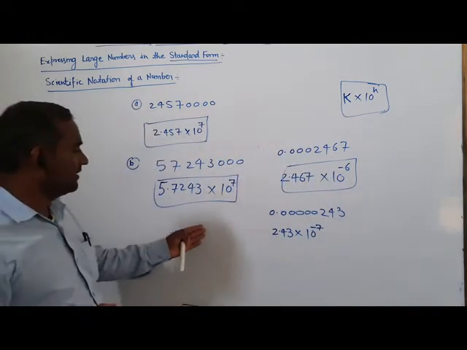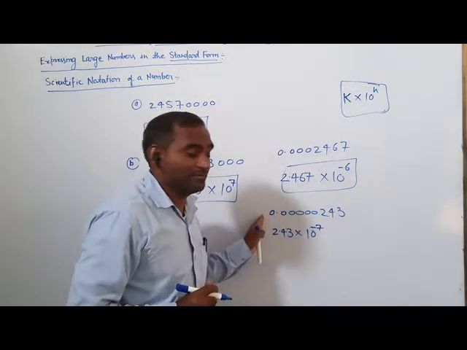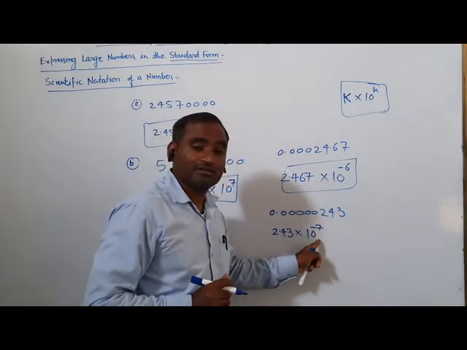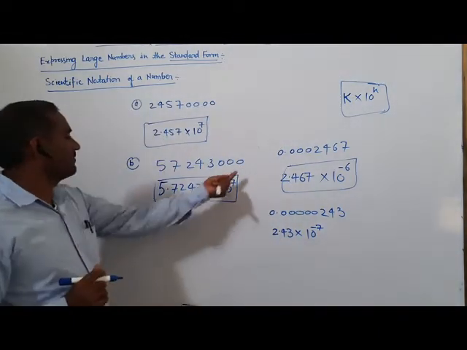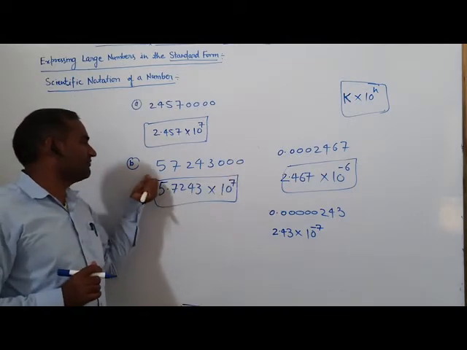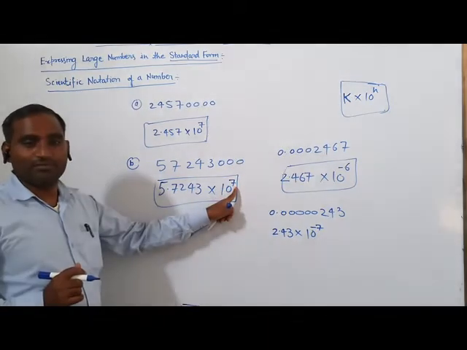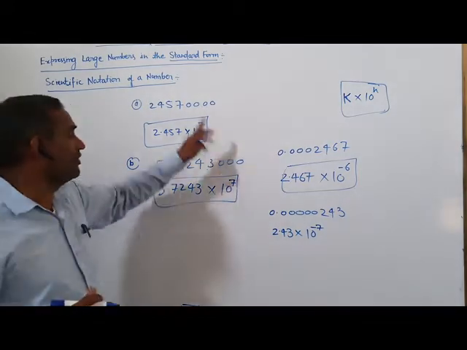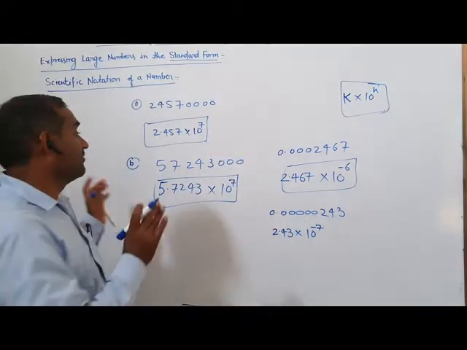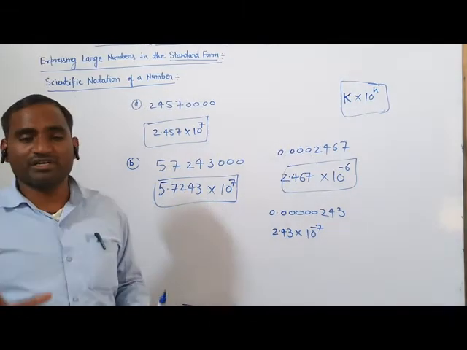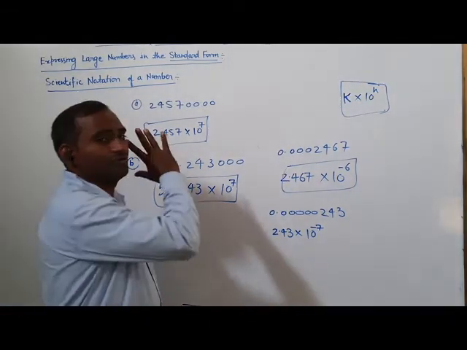When the decimal goes from left to right, the power will be negative. If the decimal goes from right to left, the power will be positive. So in this way we can write many large numbers in standard form.